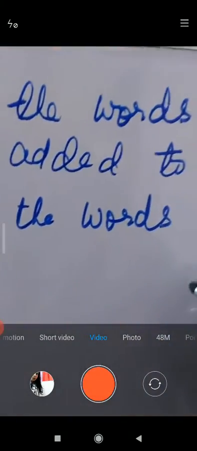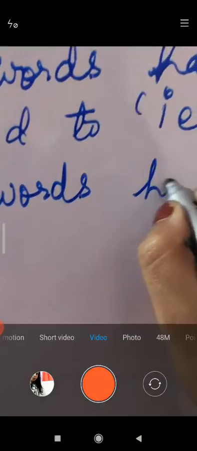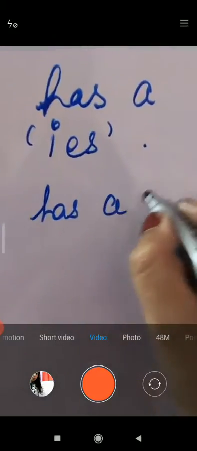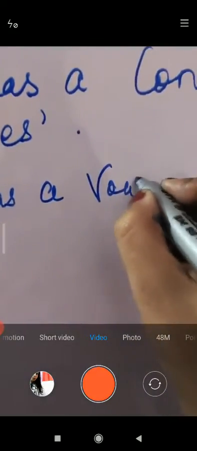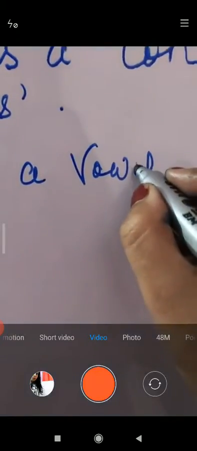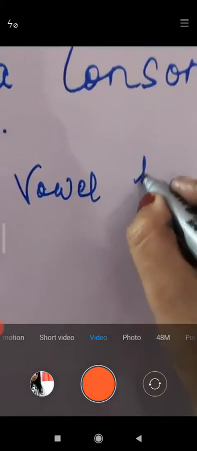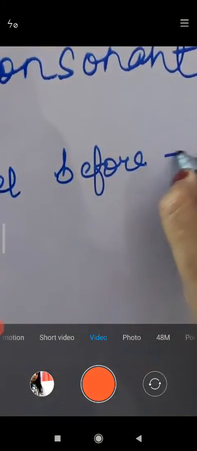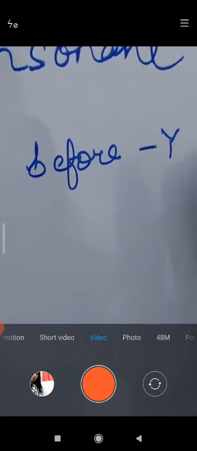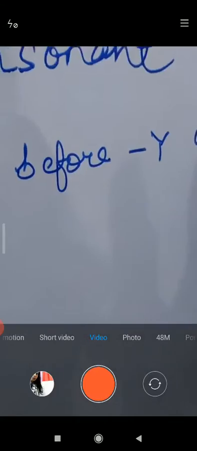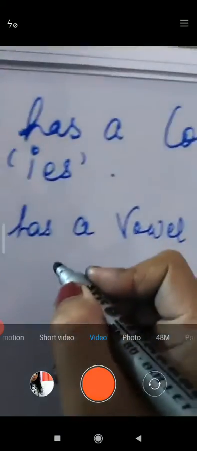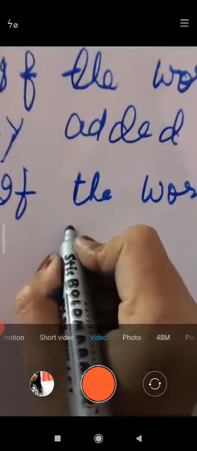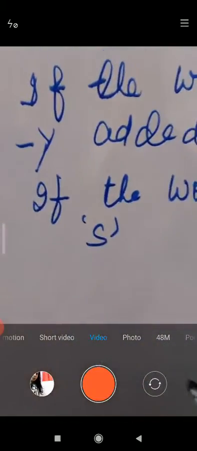The second definition: if the word has a vowel before Y, what is added, children? Added to S, only S.